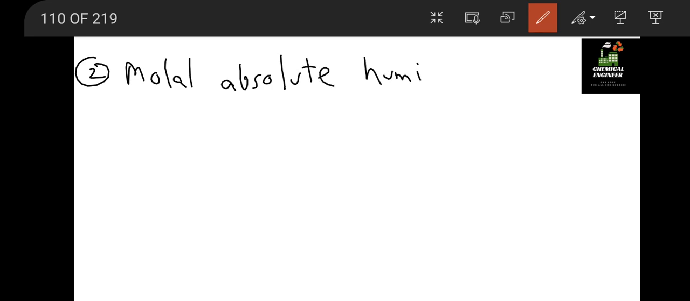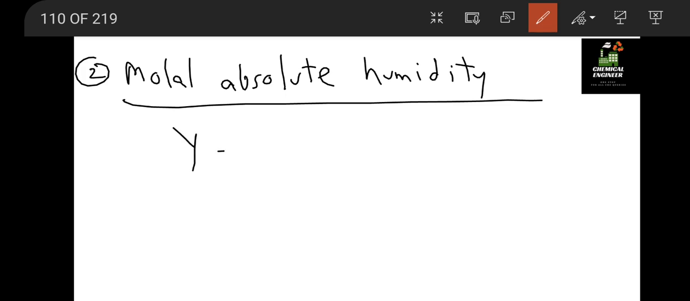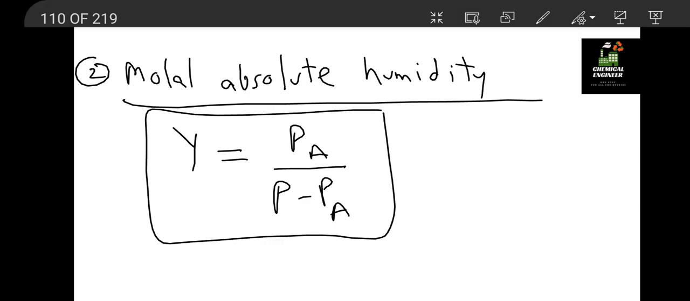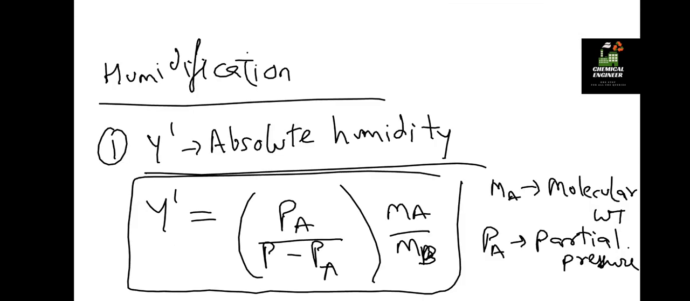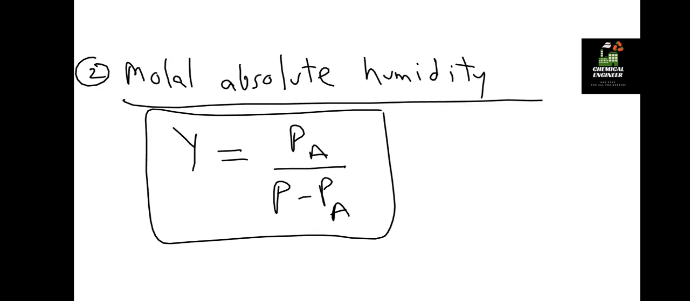Similarly, the second relation we have is molar absolute humidity, which is generally defined as Y, where we use P minus PA directly. In general, in any question you will use absolute humidity. We don't use the molar absolute humidity, we will use absolute humidity. Alright,